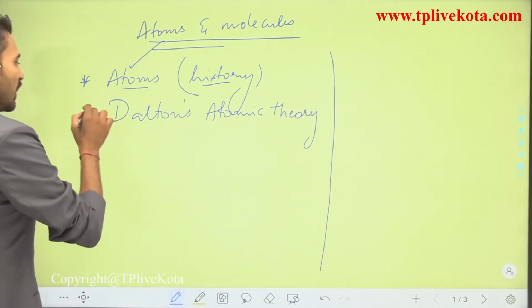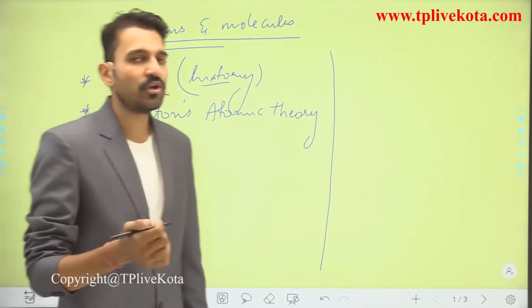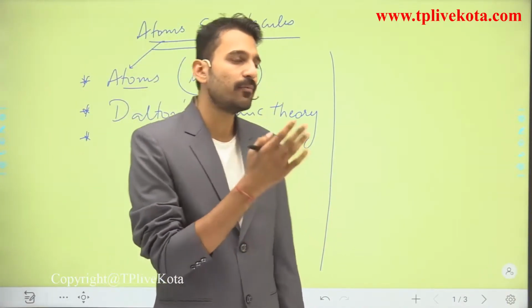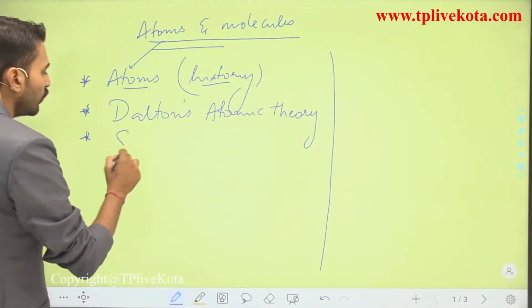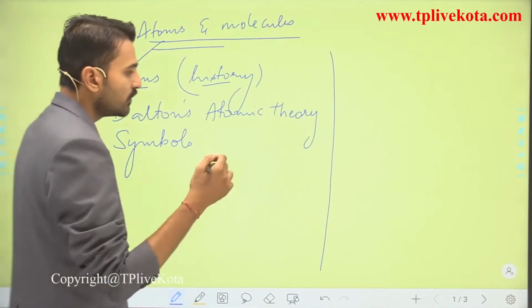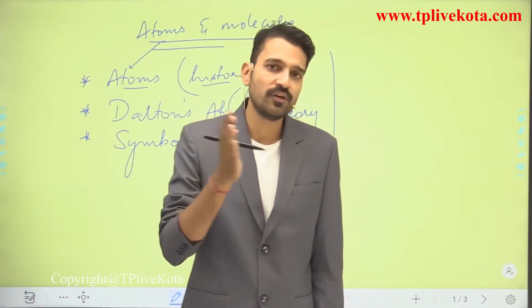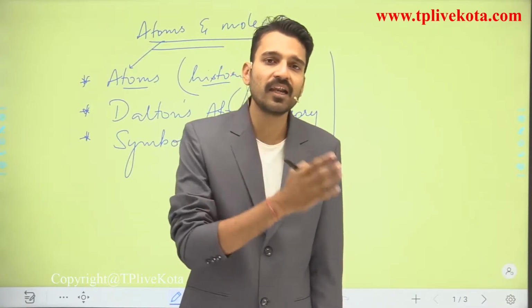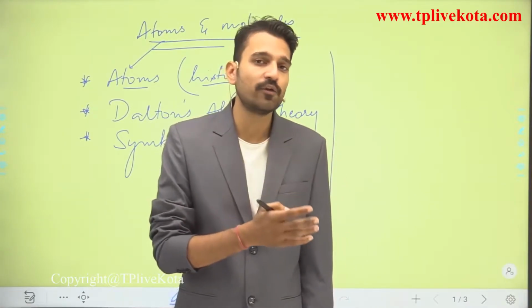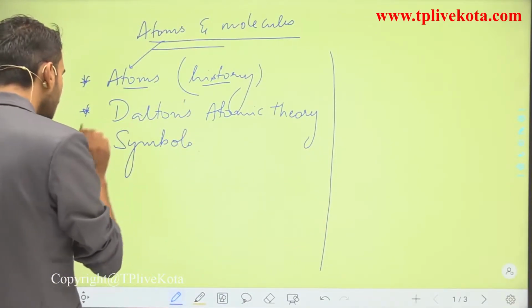Moving next, after Dalton's atomic theory, we are going to see how to represent a particular atom or an element. For the representation we are going to move into the symbols. As you know, for hydrogen we use H, but at earlier times we used some different kinds of symbols. So for that we are going to see Dalton's atomic theory and the symbols.